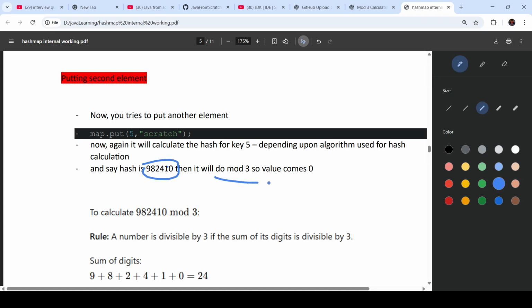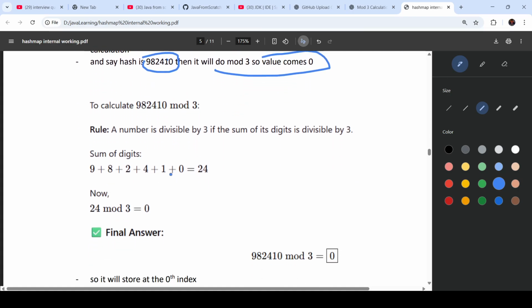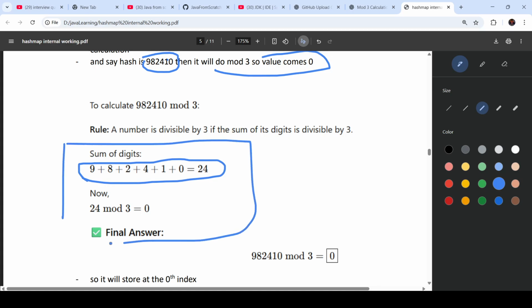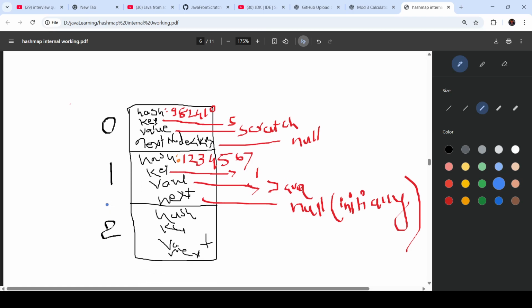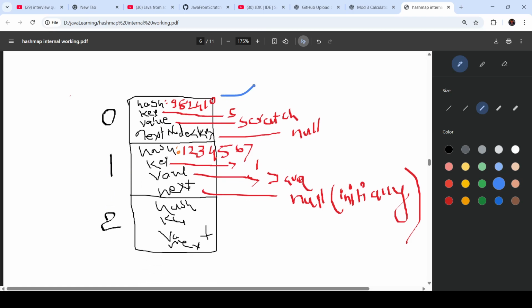Then it will do mod 3, so the value comes 0. How is it calculated? It is calculated like this, adding all the digits in the hash. This is just for example. And let's say it found the 0th index. So we got the index at 0, and at the 0th index it will put the hash, it will put the key as 5, it will put the value as scratch, and next will point to null.